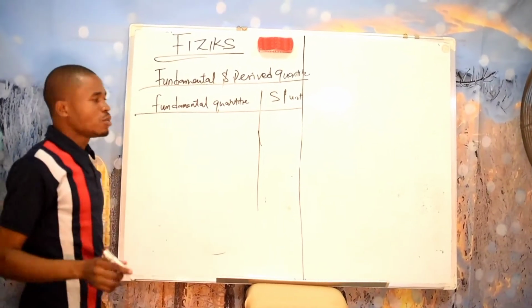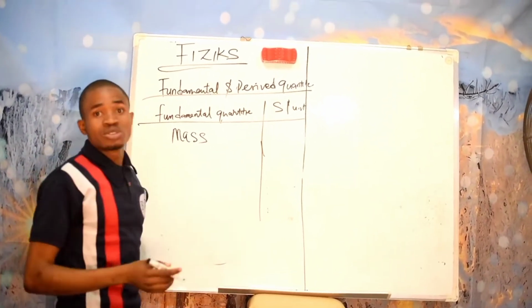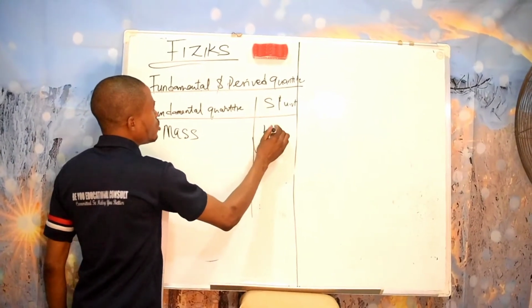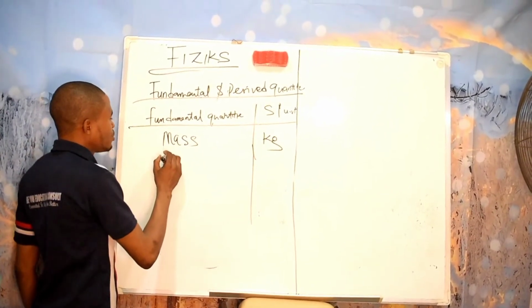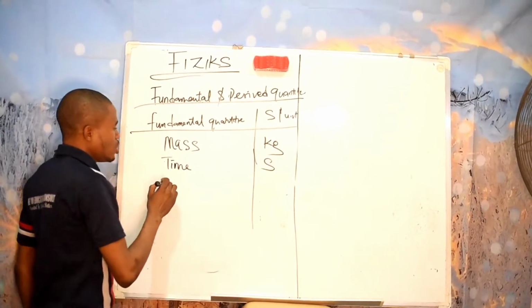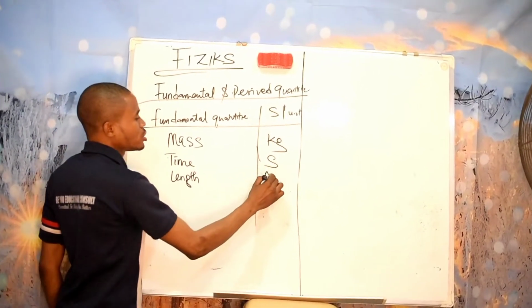The first fundamental quantity we have is mass. Mass is the amount of matter in a compound, and it is measured in what? In kilogram. The next one we have is time. Time is measured in seconds. We have length. Length is measured in what? In meters.